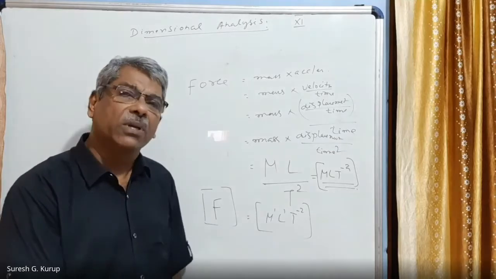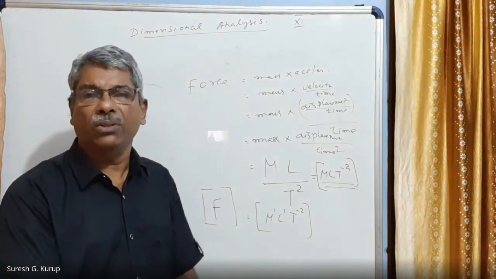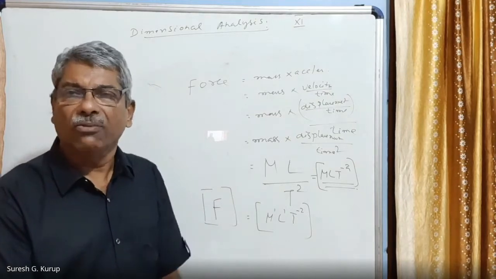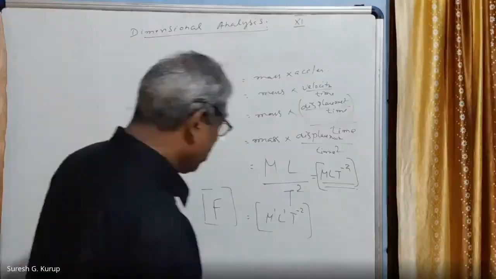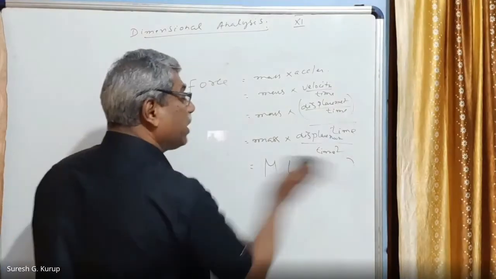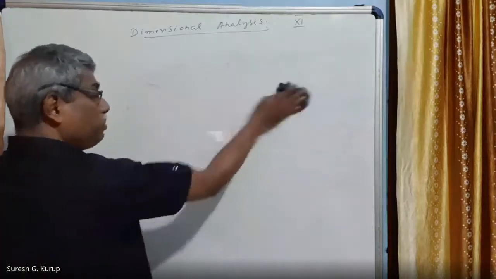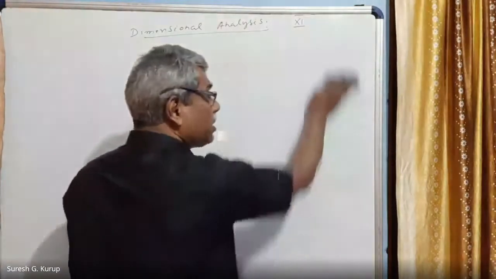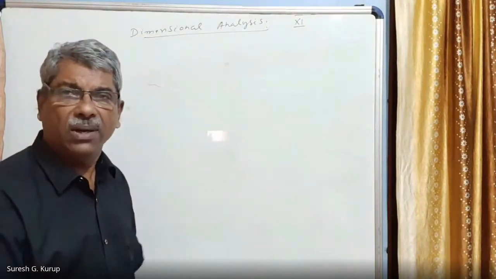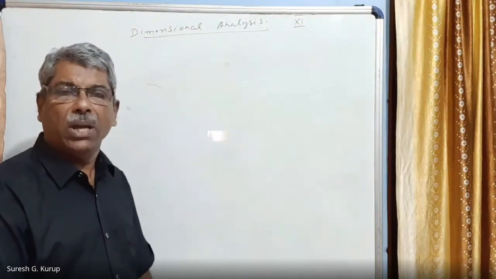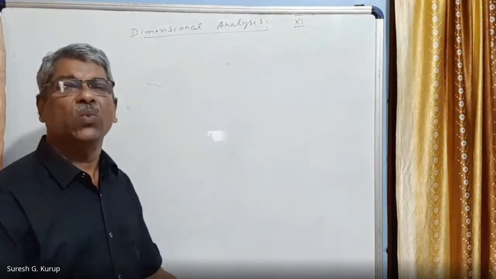To write the dimension of a physical quantity, you must have some idea about the physical quantity. For example, I tell you work done. You are asked to write the dimensions of work done. How can you write the dimensions of work done? If you want to write the dimensions of work done, you must at least have an idea about the work done. What's the definition of work done? When a force is acting on a body, and if the body is moving a certain distance, then force times displacement is called work done.